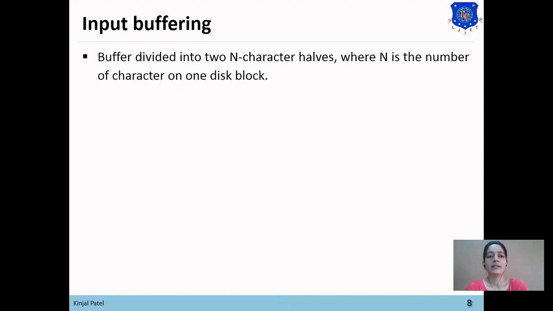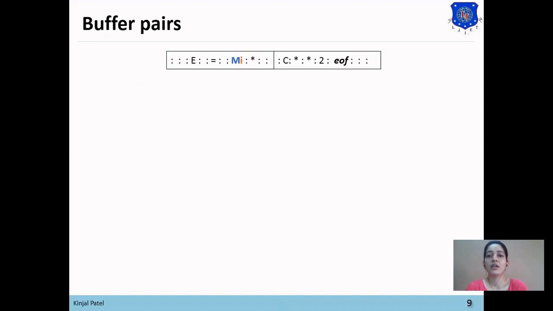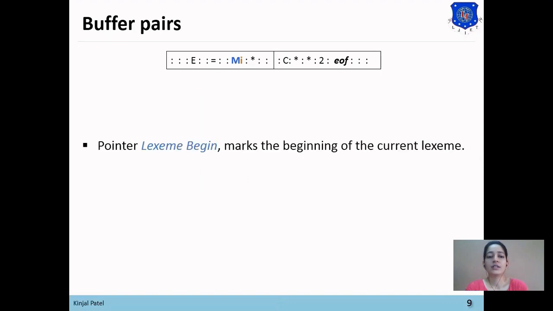So in buffer pairs, the buffer is divided into two n-character halves, where n is the number of characters in one disk block. So there are two disk blocks in the buffer pair and two pointers to check a particular lexeme. The first pointer is lexeme begin, which marks the beginning of the current lexeme, and here you can see in the figure the lexeme begin pointer marking the beginning of the current lexeme.